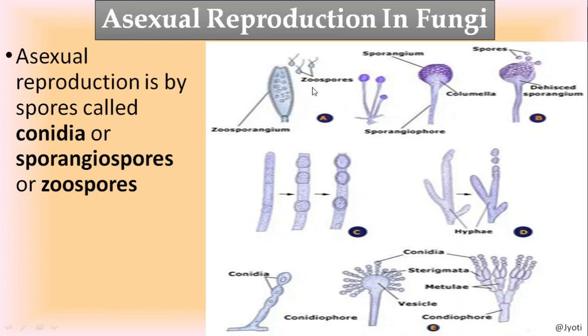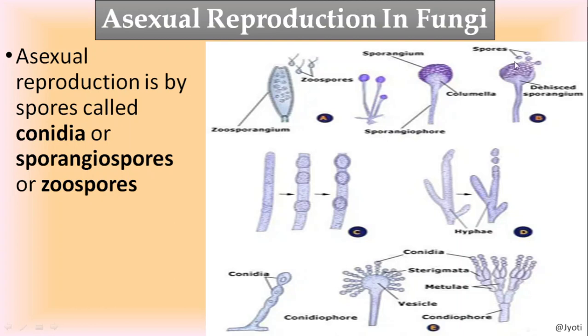This is the hypha. Upon maturity, the reproductive hypha forms a bulb-like structure that is called sporangium. Inside the sporangium, spores are produced, and such spores are called sporangiospores or zoospores. When this sporangium bursts or dehisces, the spores are released.